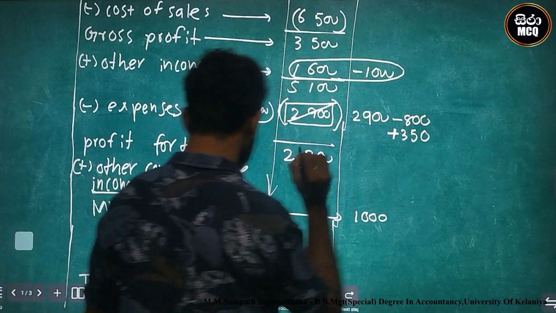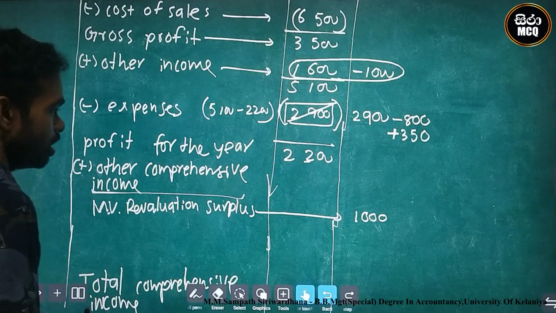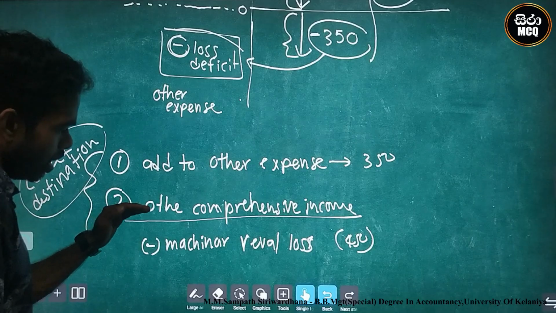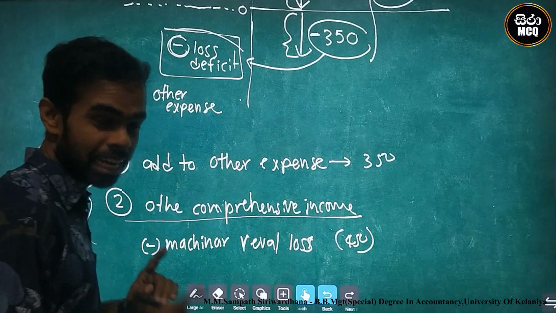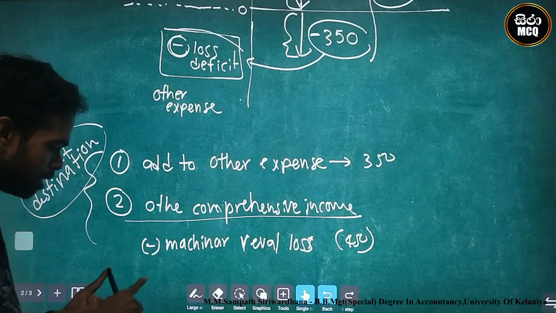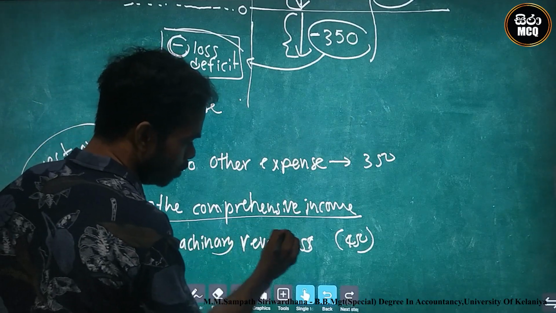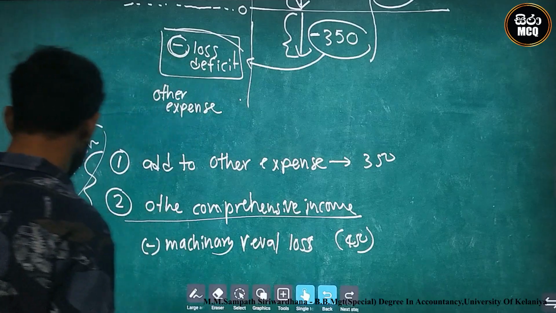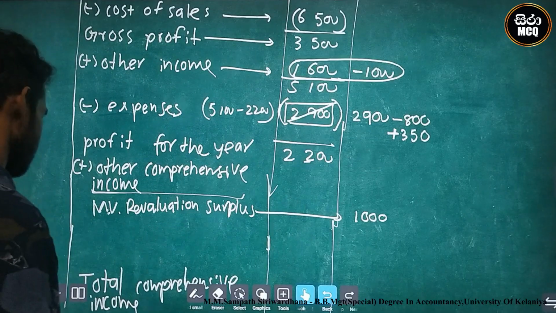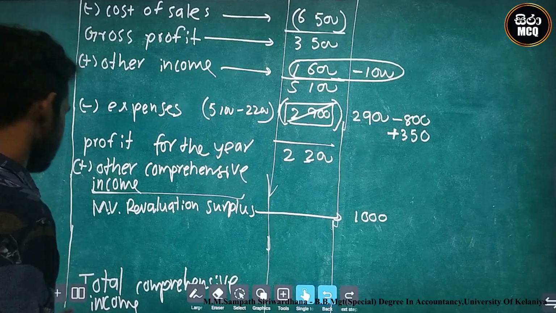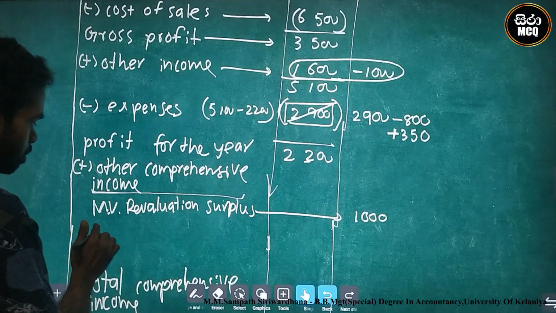What is the other location? Is there other comprehensive income? At the other comprehensive income, you must minus machinery revaluation loss 450, therefore I go to the other comprehensive income.